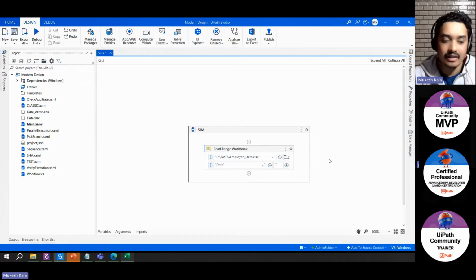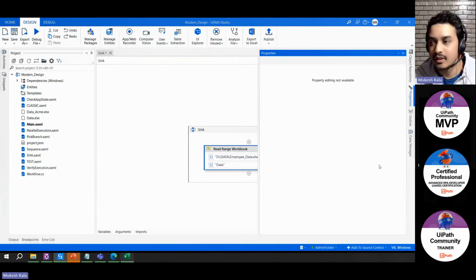Now think of it like that. If you have to do it with .NET or any other technology, you can do it absolutely, but it won't be that easy, right? You have read the Excel. Excel is available with you.